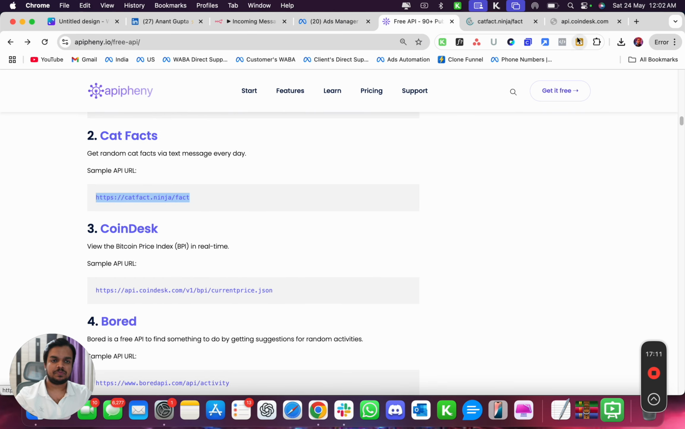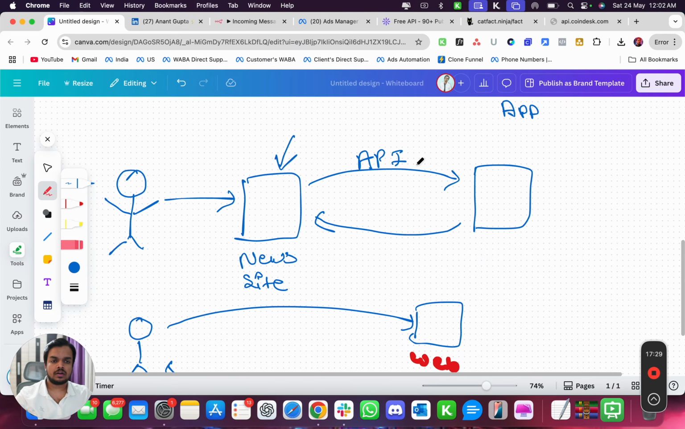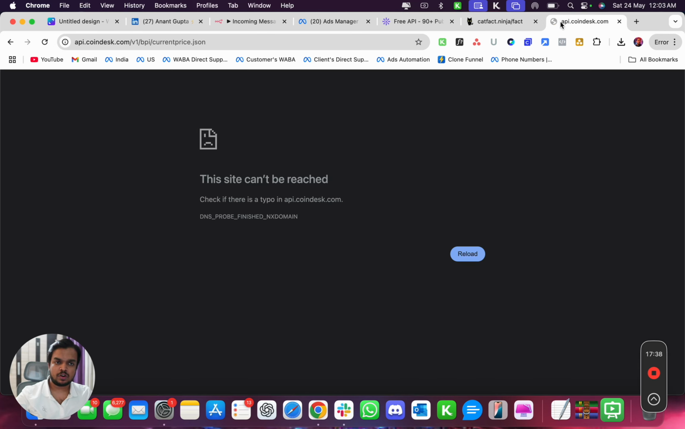Let's try this one. Let's try to fetch some cat facts. And you can see over here we got a fact about cats. Milk can give some cats diarrhea, and the length of this fact is 33. So usually when a UI makes a call to your web app, this is your app, it returns you the information in the form of JSON. And what you're seeing right now is nothing but JSON, right?